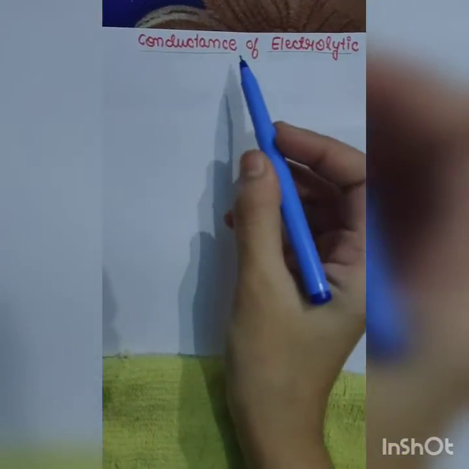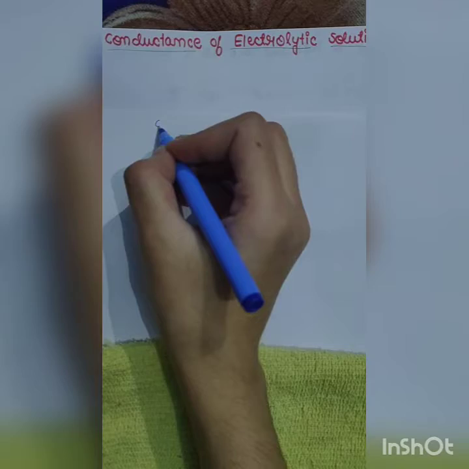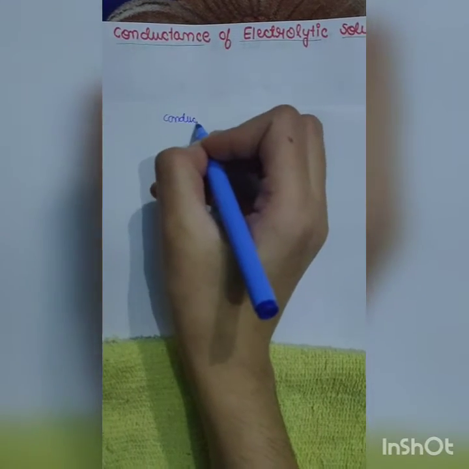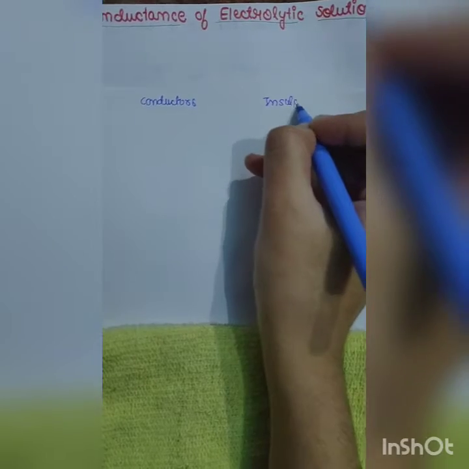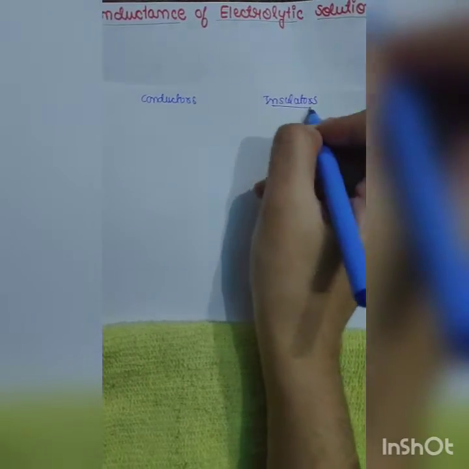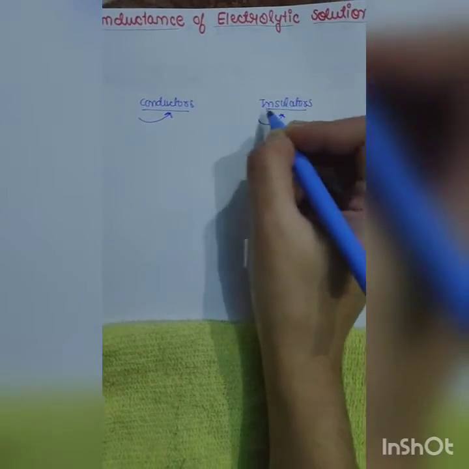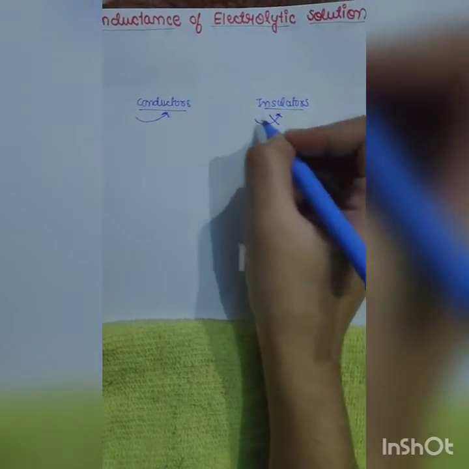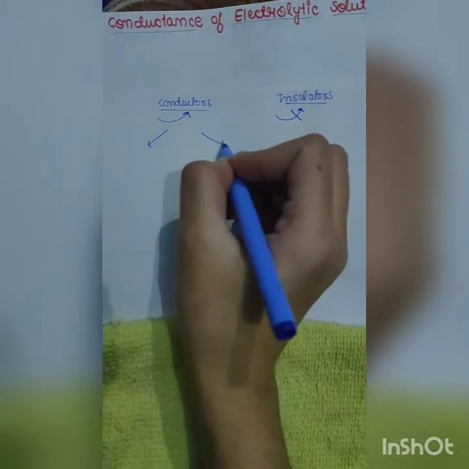Doctors, in this video we shall be discussing conductance of electrolytic solution. We very well know we have two types of substances. First are conductors and second are insulators. इन दोनों में basic difference क्या है कि conductors allow electricity to pass through them. इनसे electricity pass हो सकती है but insulators do not allow electricity to pass through them. Here electricity cannot pass.